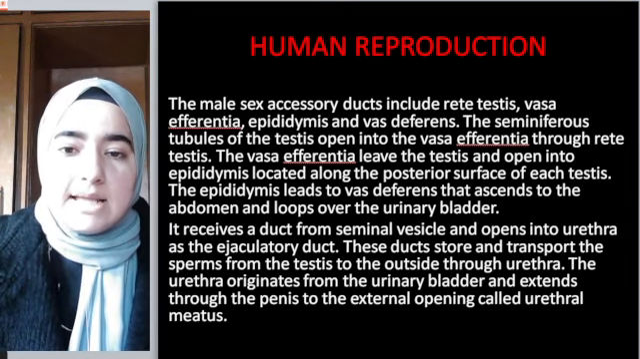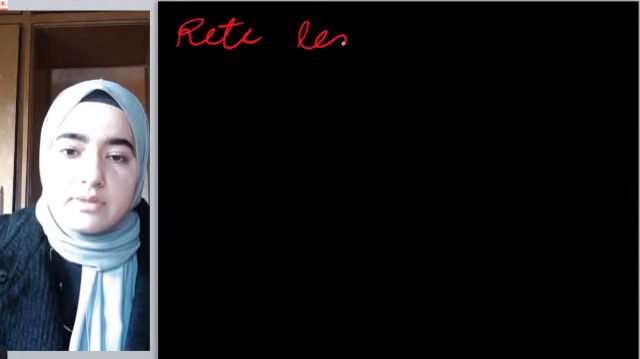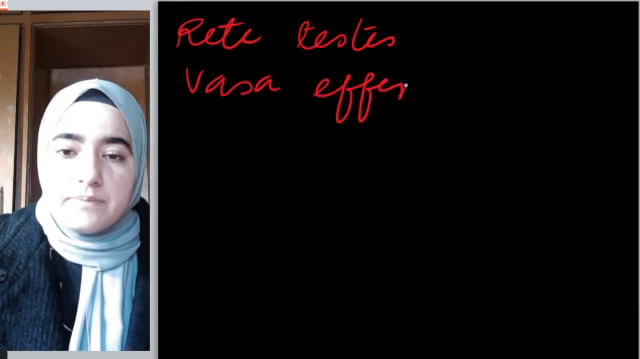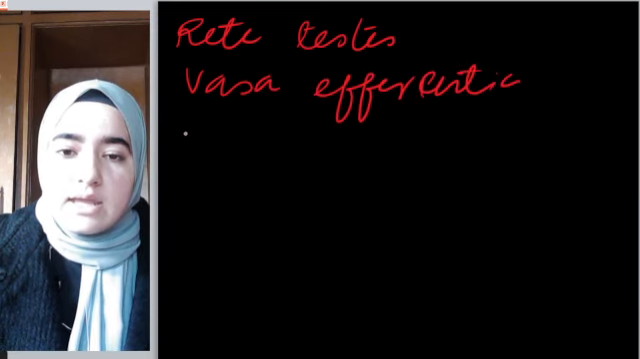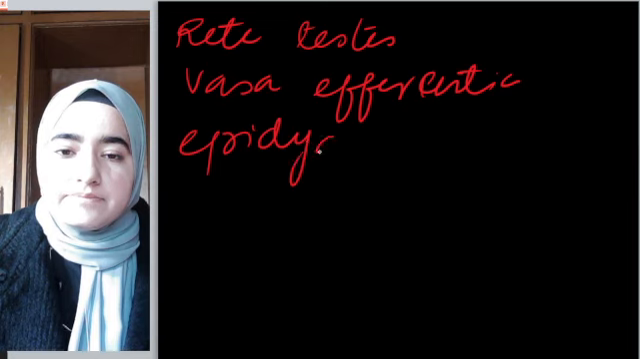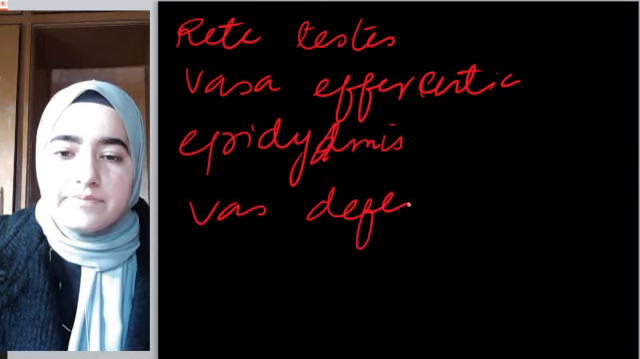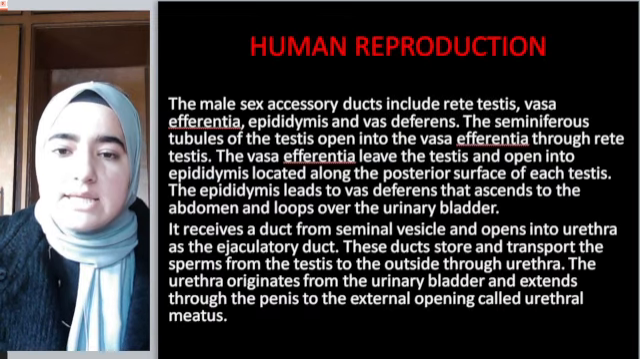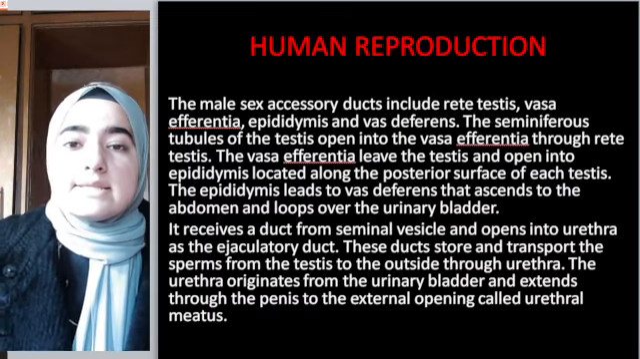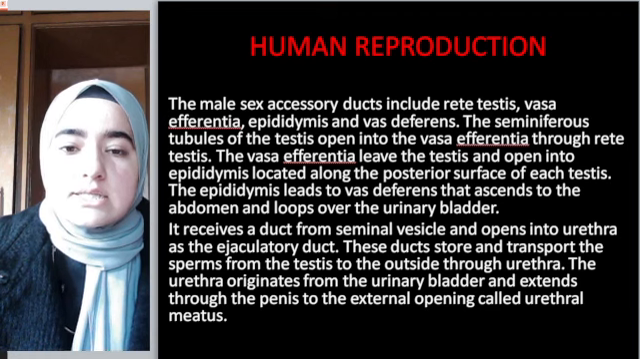Okay. Male sex accessory ducts include rete testis, vasa efferentia, epididymis, vas deferens. Okay, these are basically male sex accessory ducts. These are ducts.